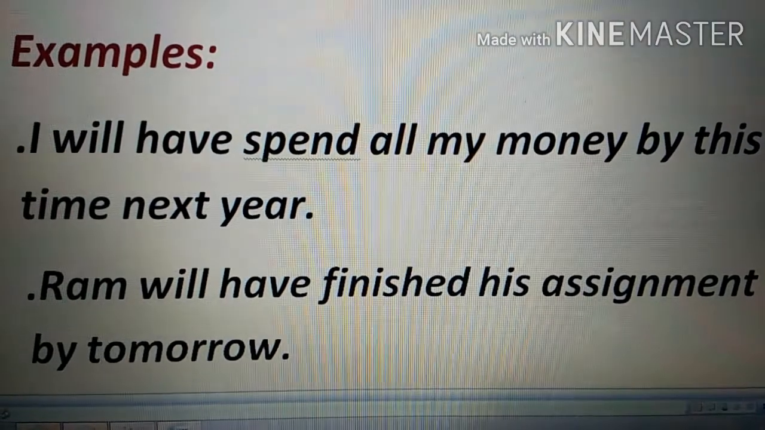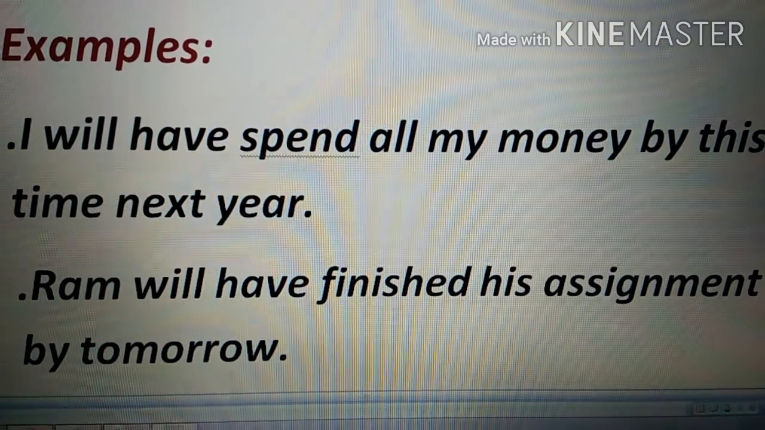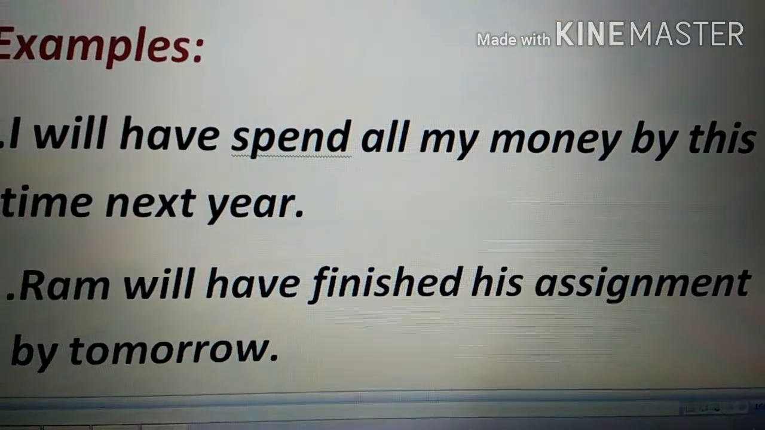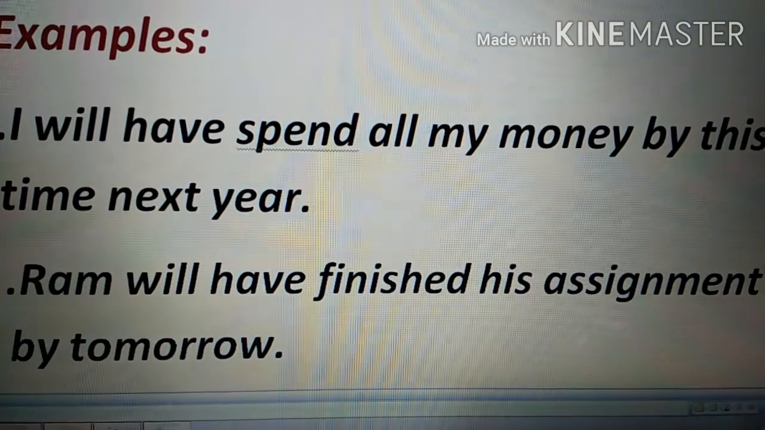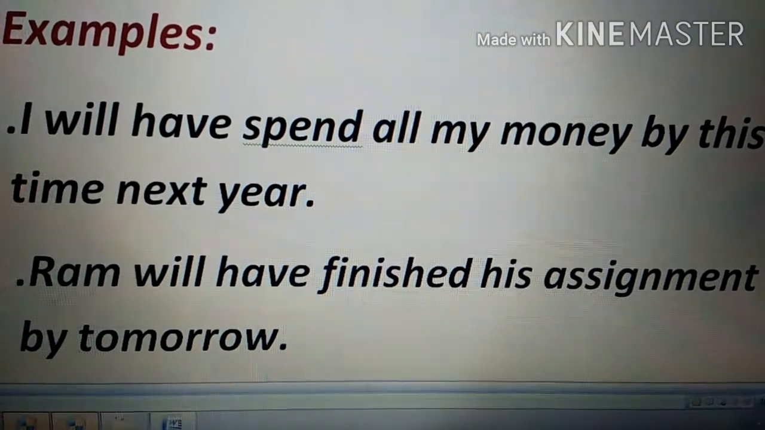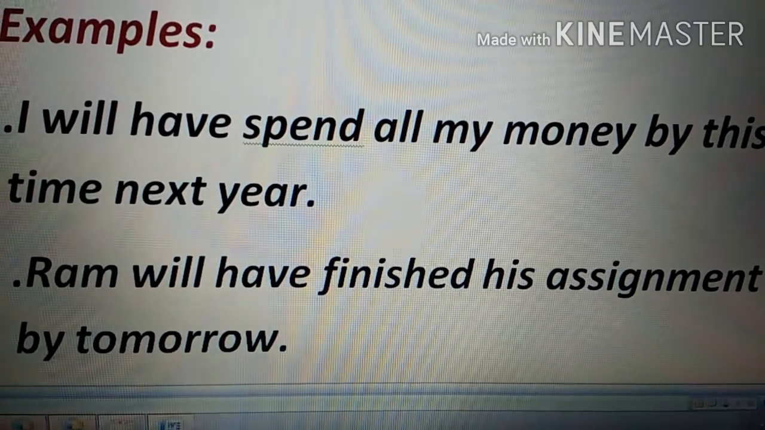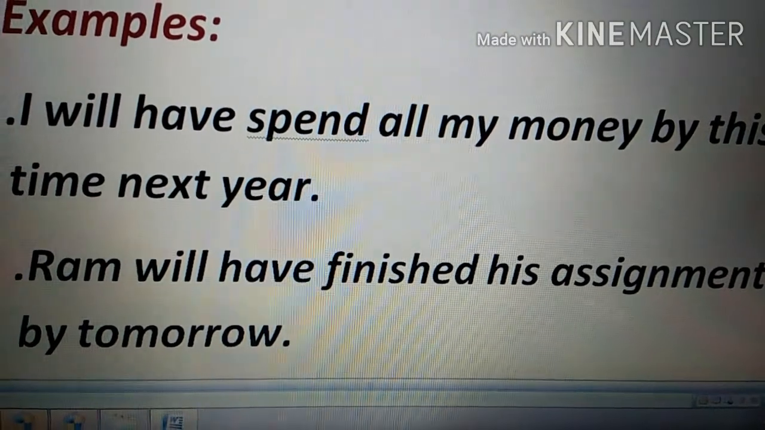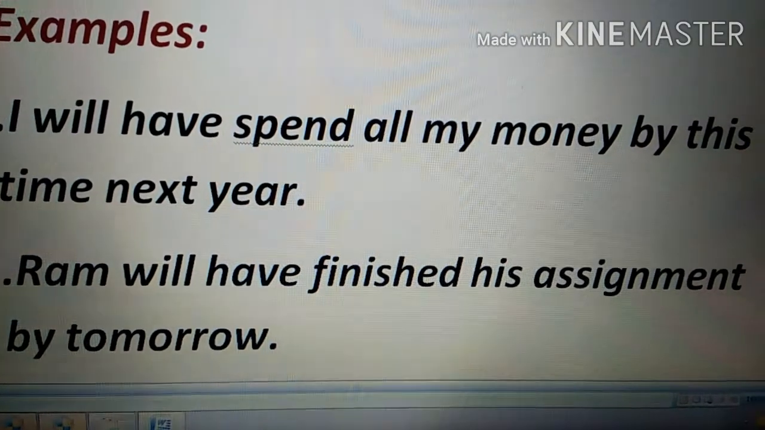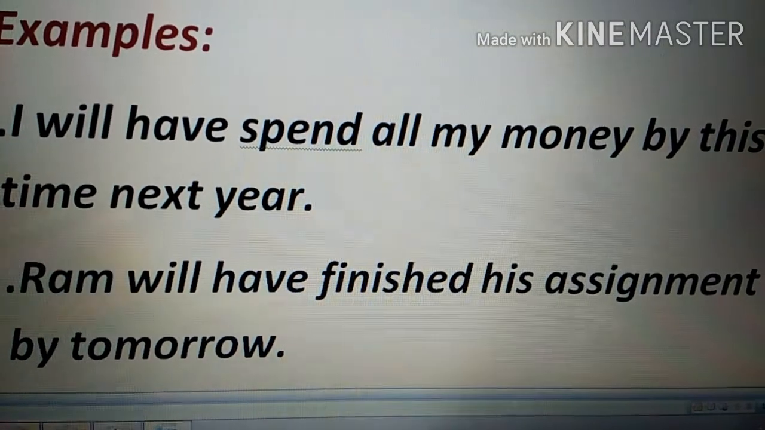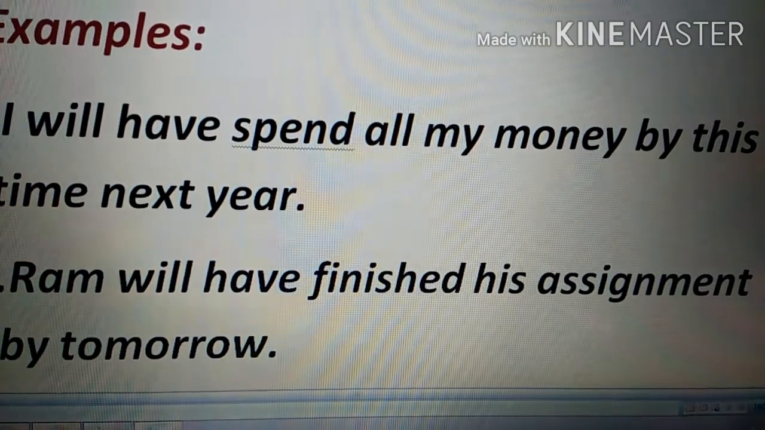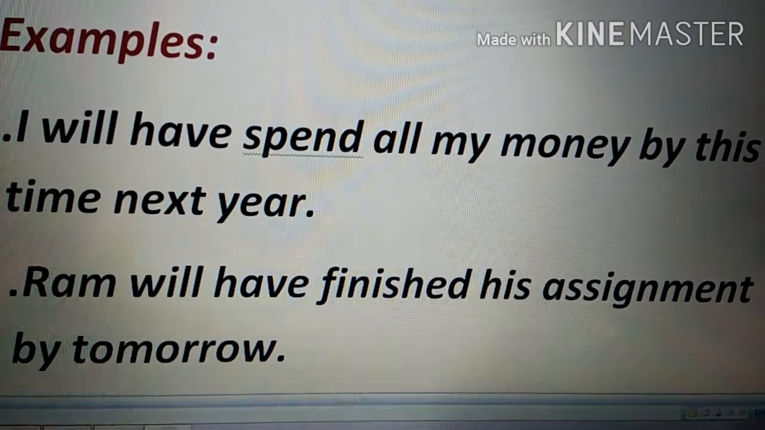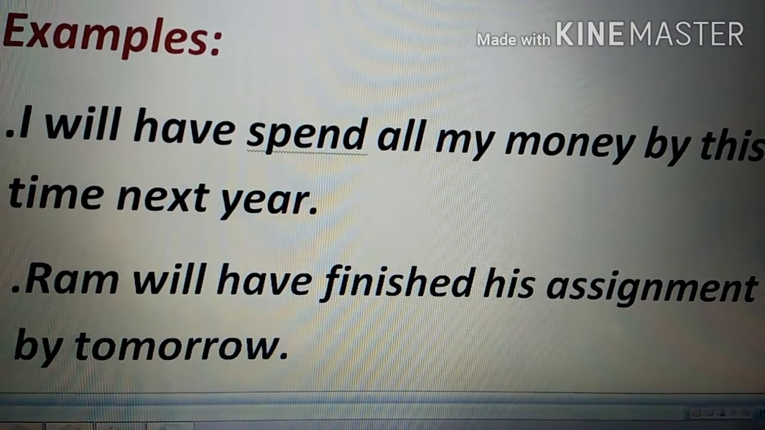Suppose you won a lottery for 5 lakhs or something, and then you're talking to your friend that, oh, I spent a lot, by next year this time I will have spent all the money. So you see, will plus have plus spent, the third form of the verb. I will have spent all money by this time next year, when you're predicting that it will surely happen by that time. The next one is Ram will have finished his assignment by tomorrow. You are estimating that you've given him such a deadline for so many days, and you're thinking that he will have finished.